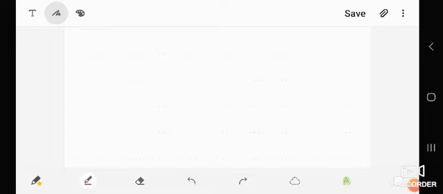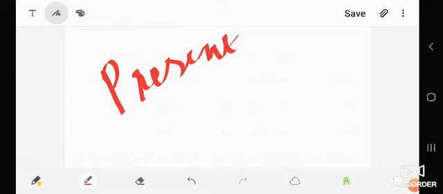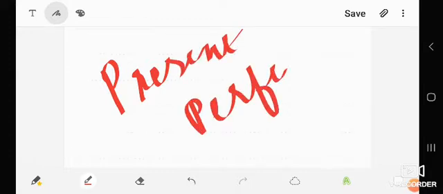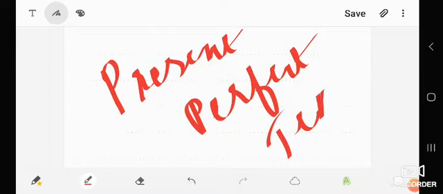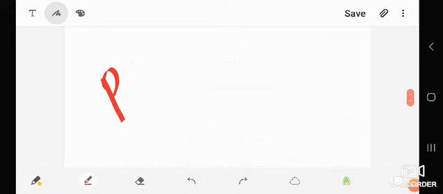Today we are going to see the present perfect tense. This is the third tense in present, because we have already seen simple present tense and present continuous tense in the previous class.